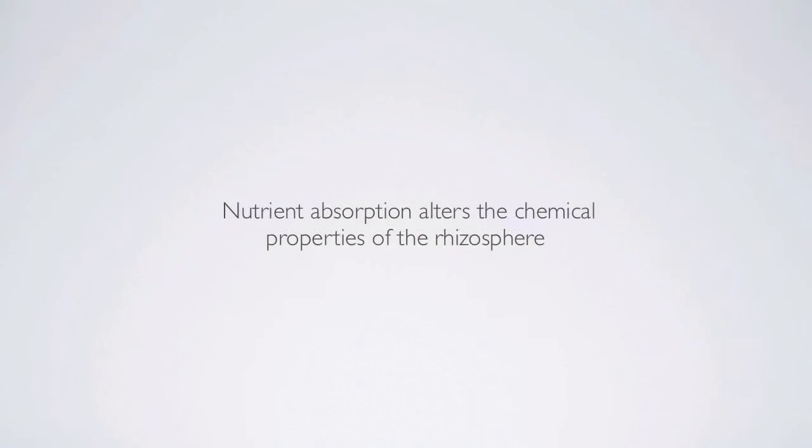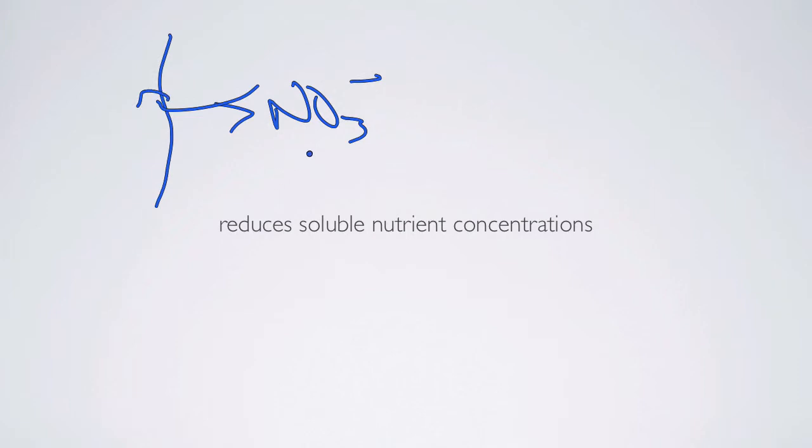Now, there are consequences of nutrient absorption that I'll cover briefly here. Nutrient absorption alters the chemical properties of the rhizosphere. There are two ways that this absorption fundamentally alters the rhizosphere. First, and this part is really basic, it reduces the soluble nutrient concentrations. So if you have a root in the soil and you have high concentrations of something like nitrate, plants are going to take up nitrate and reduce the concentration of nitrate in soil.